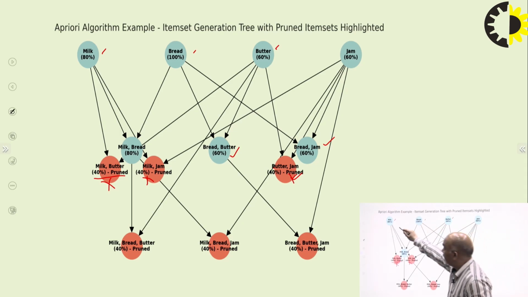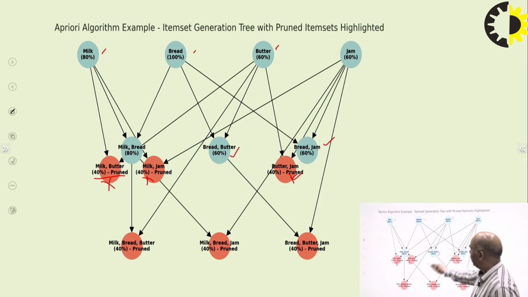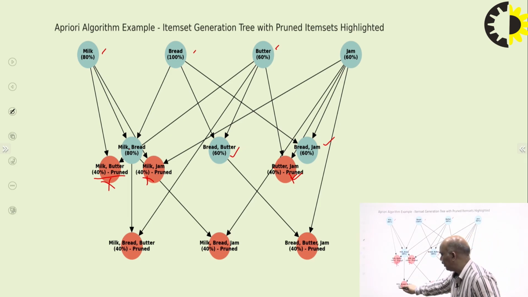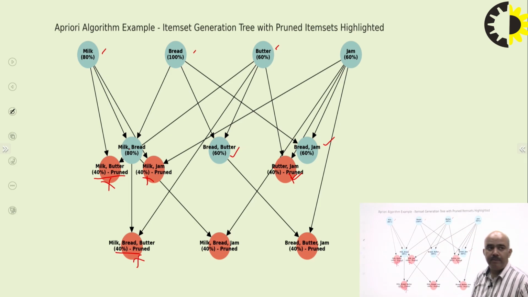When combining milk, bread with the butter, we have 40%. We will discard here in this case. Here, milk jam with the butter jam. So, milk, bread and jam, we calculate the values here in this case, 40%, discard. Bread, butter, jam, 40%, we discard here.